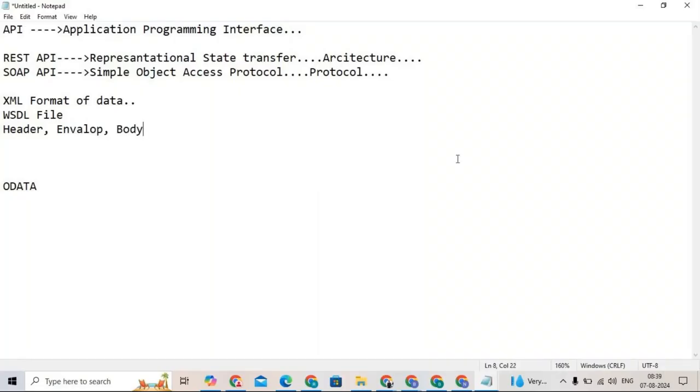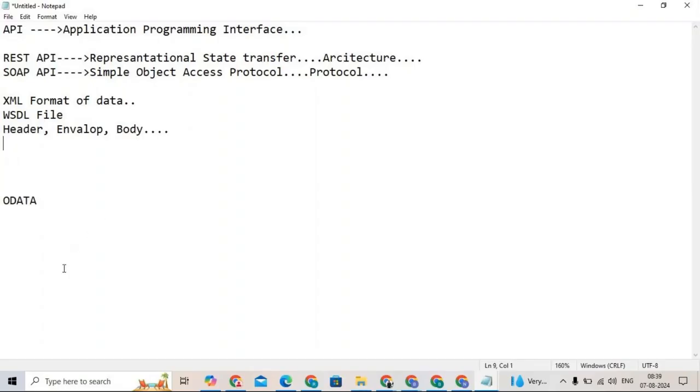Basically the WSDL file is a XML file. The body part contains the exact structure, the exact payload of the data, and the header contains the authorization type and the authorization details, and different envelopes it will contain.